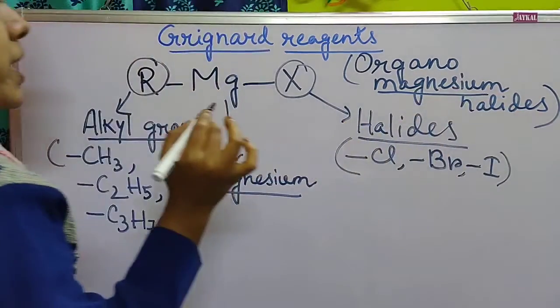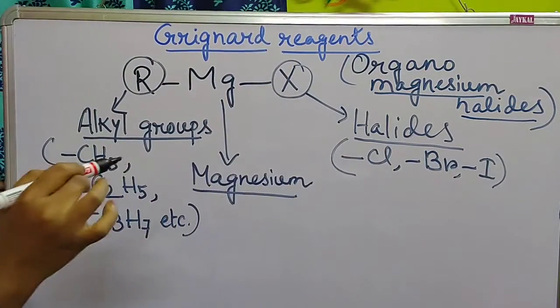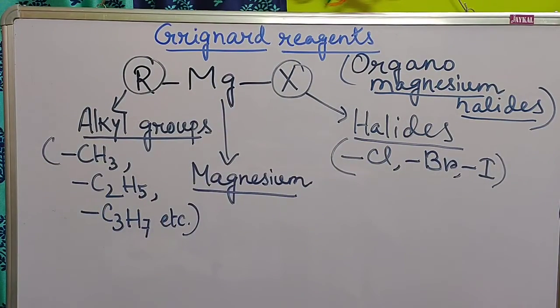That means to become a Grignard reagent, the presence of magnesium as well as the presence of halides is important or mandatory. Halide means halogens like chlorine, bromine, iodine. Only in that case is the organometallic compound called a Grignard reagent. Not all organometallic compounds are Grignard reagents. Only those which contain magnesium as well as halogen are called Grignard reagents. Clear?